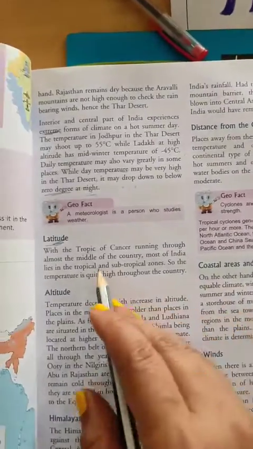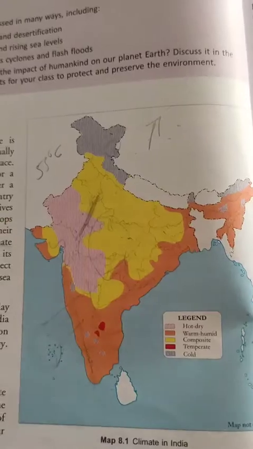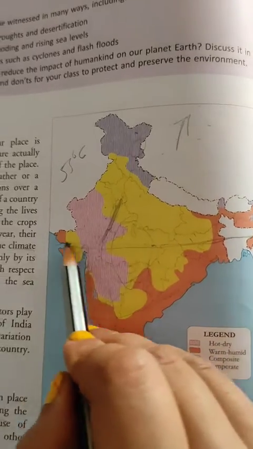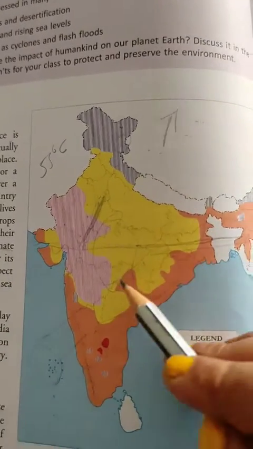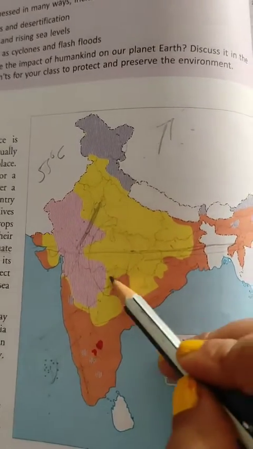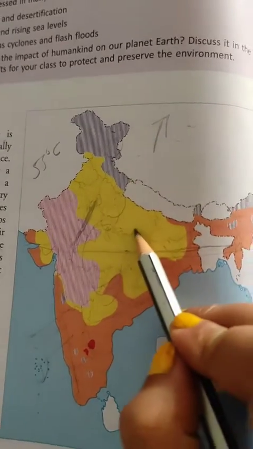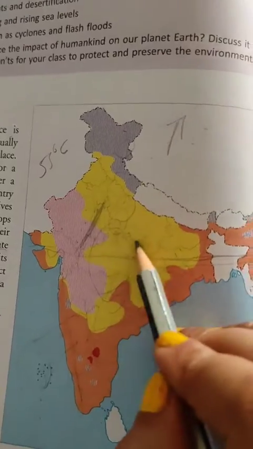In our India, the Tropic of Cancer runs through almost the middle of the country. So most of India lies in the tropical and subtropical zone. So the temperature is quite high throughout the year.